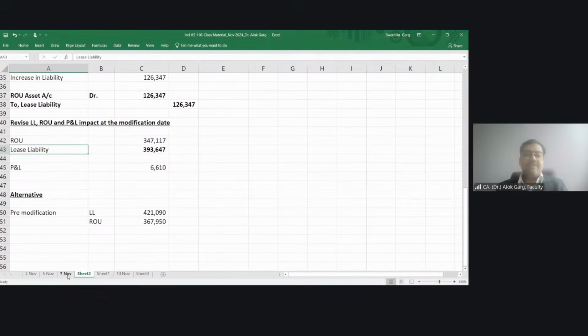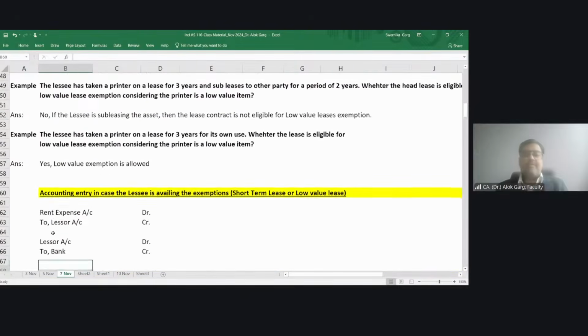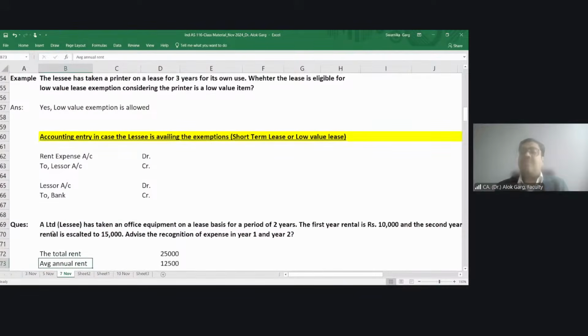Very good. So we discussed this exemption part also. And friends, in case of a short-term lease exemption or low value lease exemption, what accounting needs to be applied? If there is no ROU and lease accounting, then what accounting has to be applied? Tell me, friends. Simple rent expense to bank accounting. Rent expense to bank accounting.